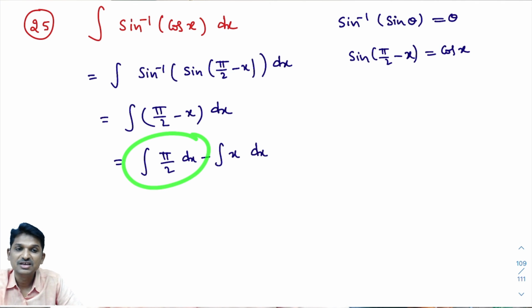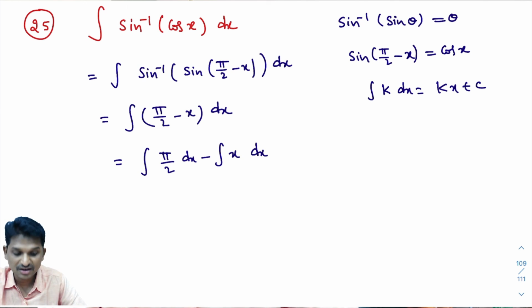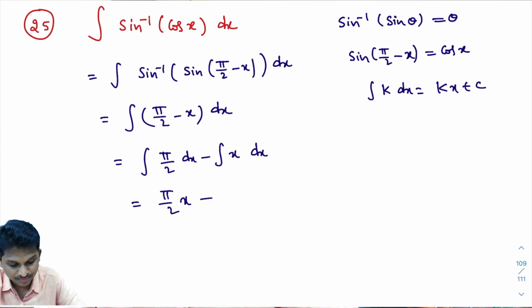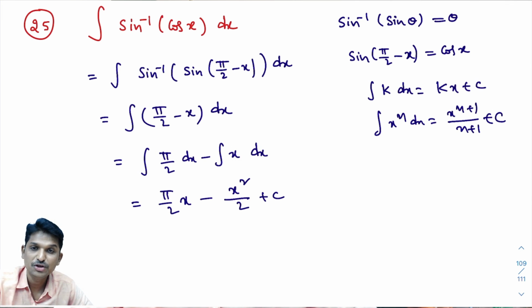Here pi by 2 is a constant. You know the integral of k dx is kx plus c, right? So the integral of pi by 2 into dx is pi by 2 into x, minus the integral of x dx. You know this formula: the integral of x power n dx is x power n plus 1 divided by n plus 1, plus c. So the integral of x dx is x square divided by 2 plus c. I hope you understand.